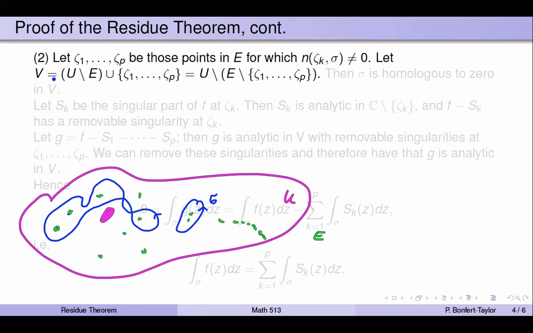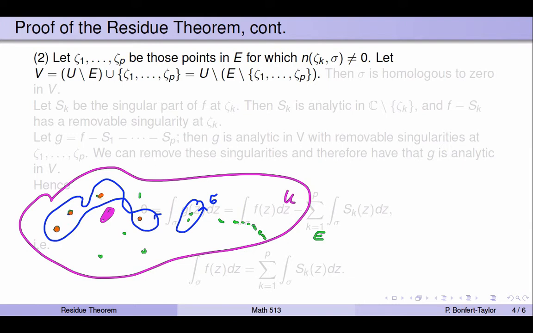Now we're going to let V be the set U, the pink stuff, minus all the green points, the singular points, but we're adding in the special singular points for which the winding number is non-zero. Those are these points here.